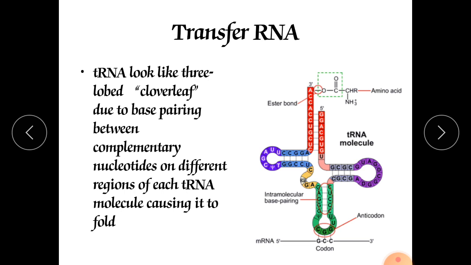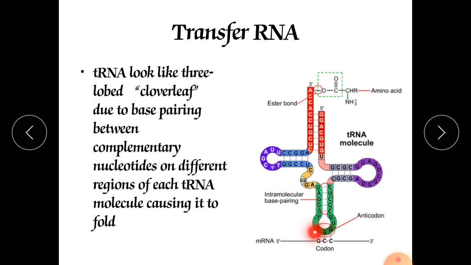Now, transfer RNA, how does it look? It has three parts here. tRNA looks like a three-lobed cloverleaf due to the base pairing between complementary nucleotides on different regions of each tRNA molecule, causing it to fold. So here are three leaf parts. This one is 1, this is 2, and this is 3. And this is the site for binding of the amino acid. Here it will bind to the amino acid. This is the ester part here.